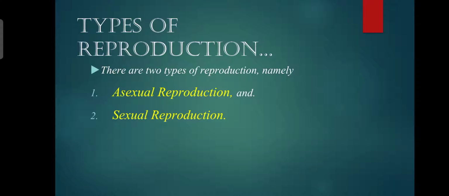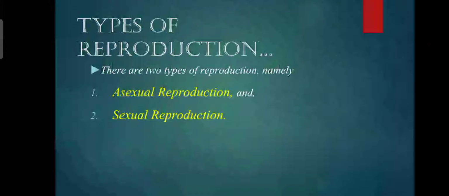Now, types of reproduction. There are two types of reproduction. One is sexual reproduction and another is asexual reproduction. By the name, we can guess that in sexual reproduction, sex cells are involved. And what are sex cells? Sex cells are also called gametes. In case of males, it is sperm, and in case of females, it is ovum.